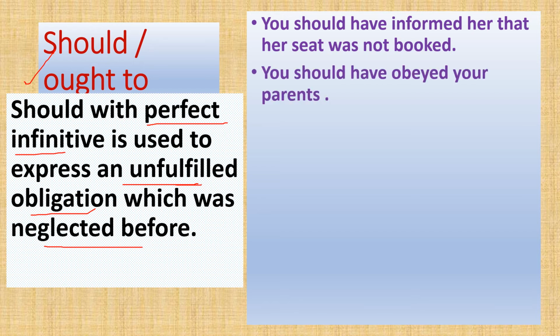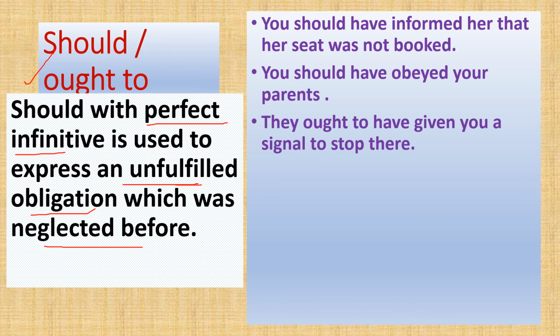Okay, next one. You should have obeyed your parents. That means you didn't obey your parents. That obligation is neglected, that obligation is unfulfilled. So then we have to suggest to him that you should have obeyed your parents. Next one, they ought to have given you a signal to stop there. That means they didn't give any signal to stop. So we have to express that that was neglected and unfulfilled, and suggest that they ought to have given you a signal to stop there. Here ought to is used with the perfect infinitive. This is called perfect infinitive.